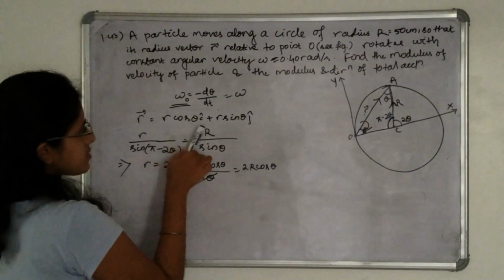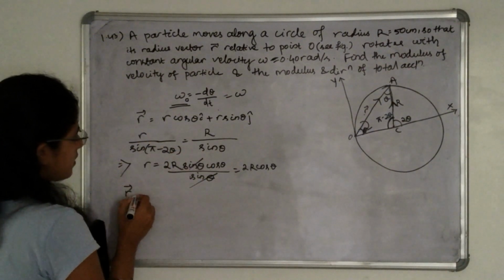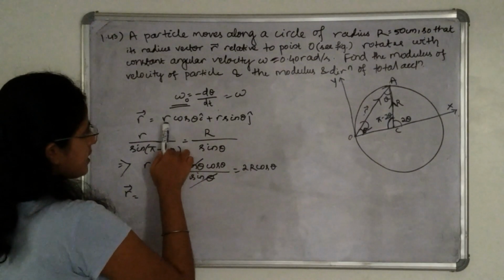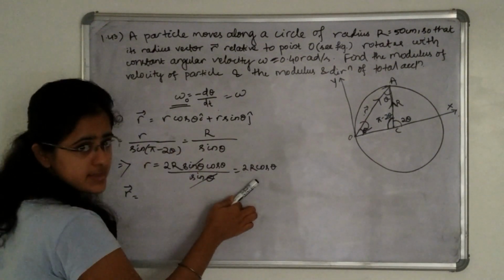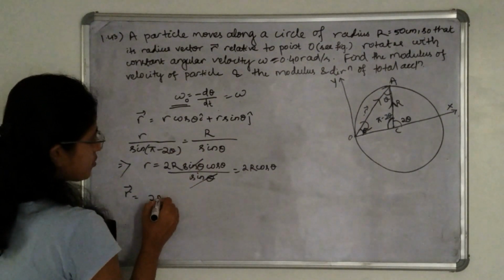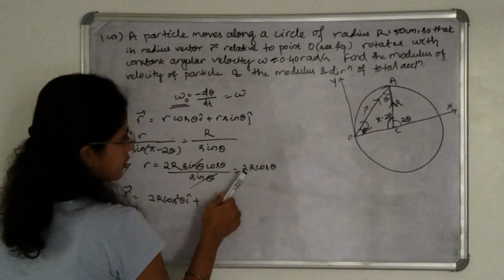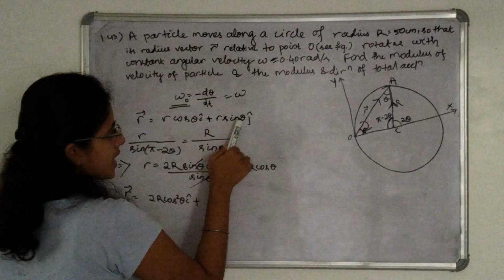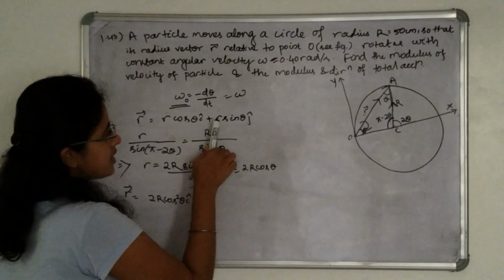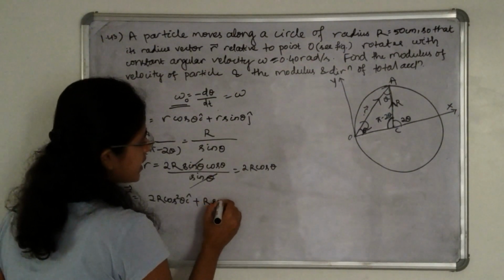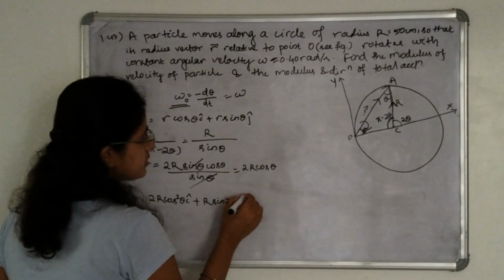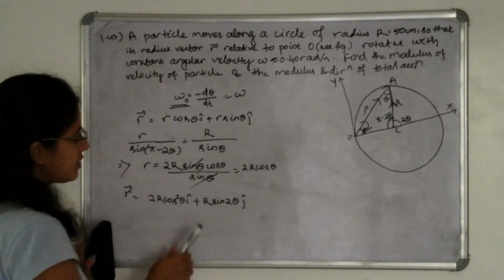Here we can put this r value, R into cos theta, in the place of r. So this will be 2R cos square theta i cap plus 2R cos theta sin theta j cap, that is R sin 2 theta j cap. Okay.